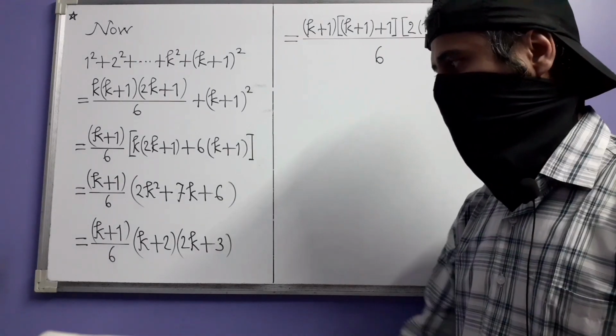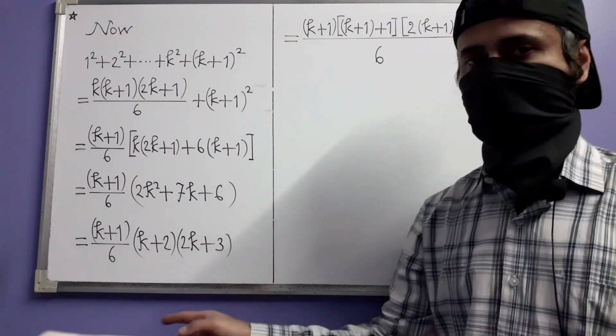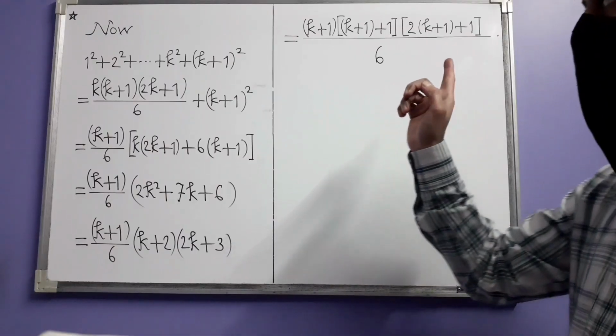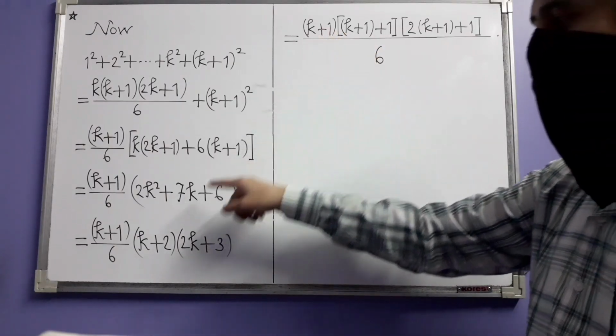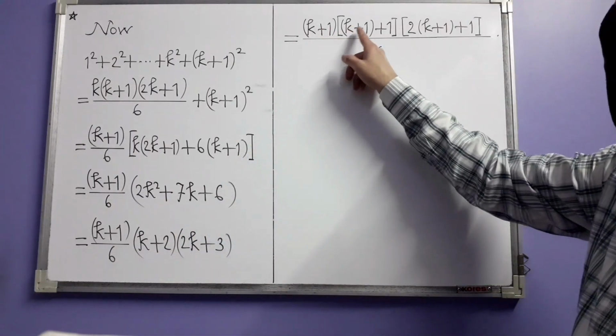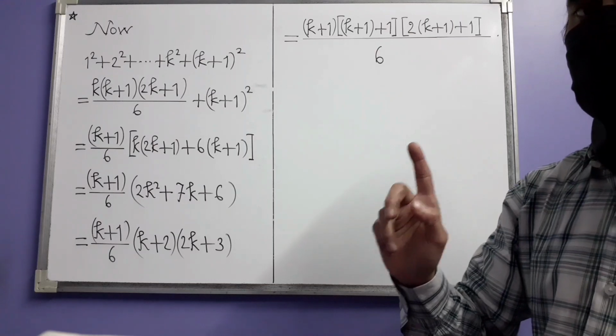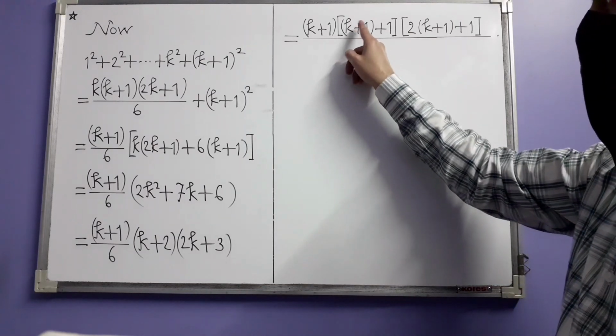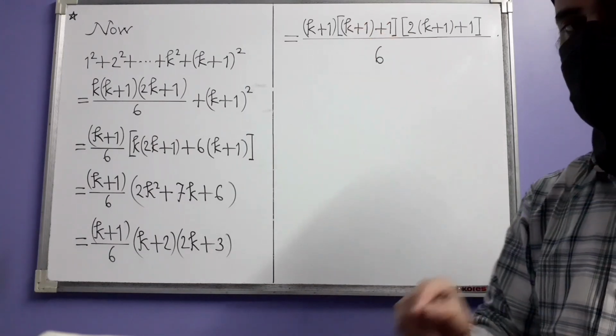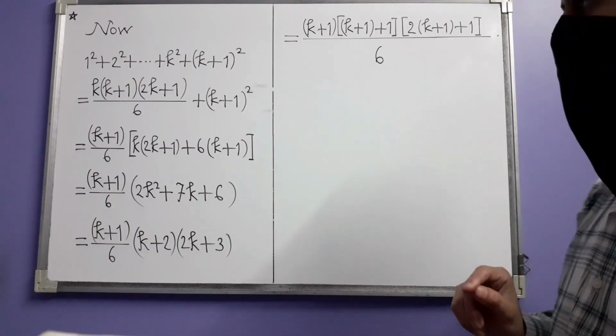Now next we rewrite this expression like this. K plus 1 stays, but in place of k plus 2, we write k plus 1 plus 1. And we also carefully put this k plus 1 within parentheses. You will see why.